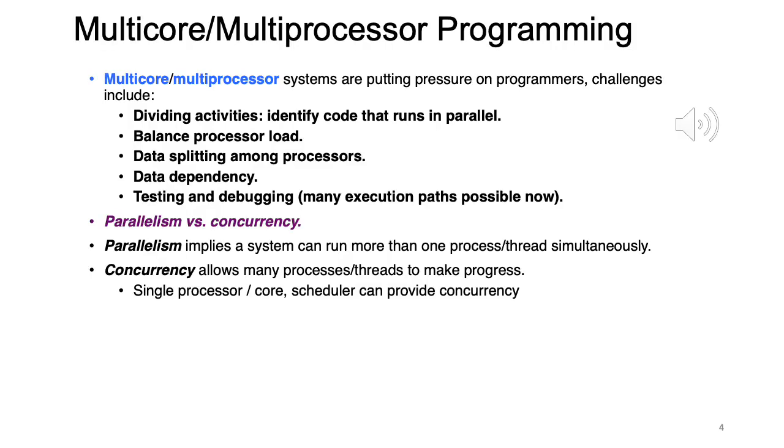Okay, now I am on slide number 4. The title of this slide is multi-core, multi-processor programming. For this discussion, we will assume a core and a processor or CPU are the same thing. So what exactly is this multi-core, multi-processor programming?